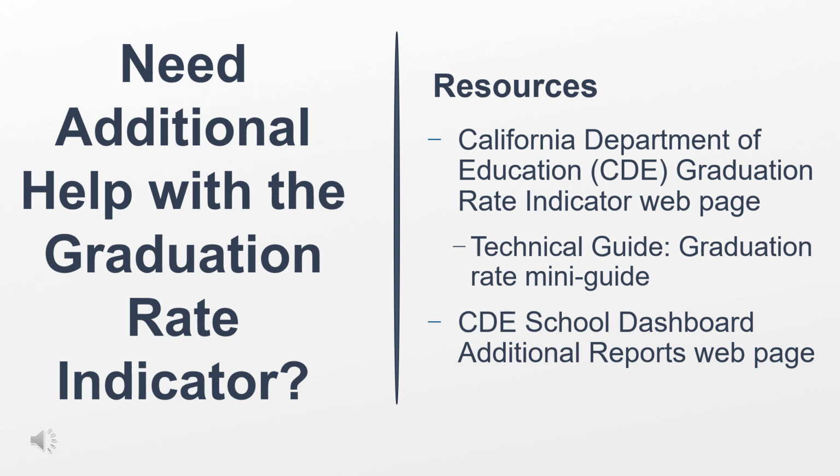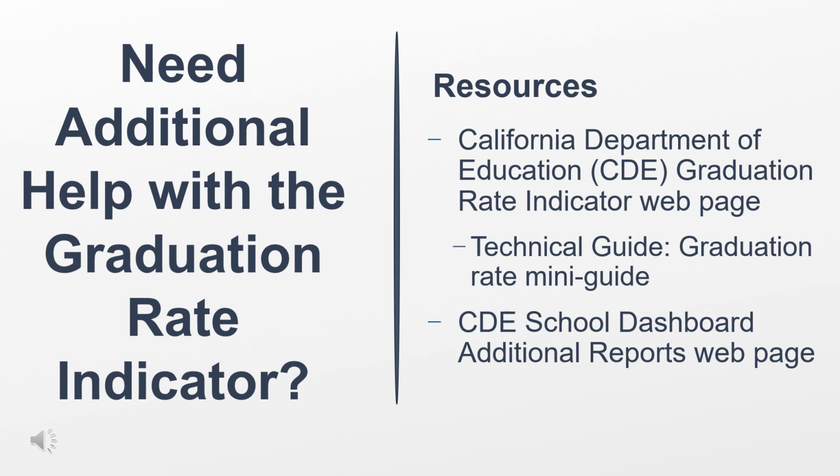This concludes our specific review for the graduation rate. If you need additional help, we've provided some resources in the note-taking guide. This includes a link to the California Department of Education, or CDE's, Graduation Rate Indicator webpage. This webpage will take you from A to Z on everything you need to know about the state indicator. It has links to flyers, cut scores, and anything else you might need. On that page, you'll also find a link to the 2024 Technical Guide, where there is a specific mini guide on the graduation rate.